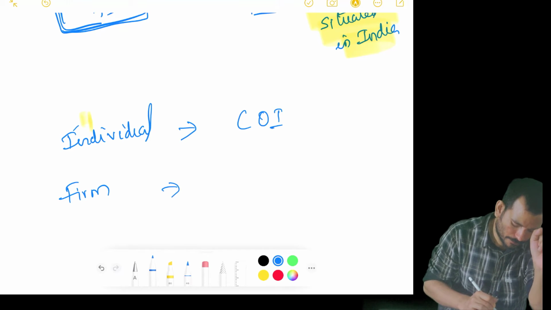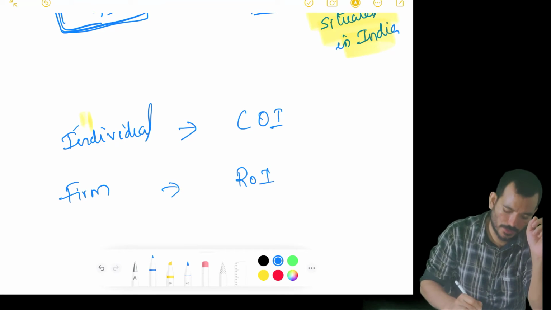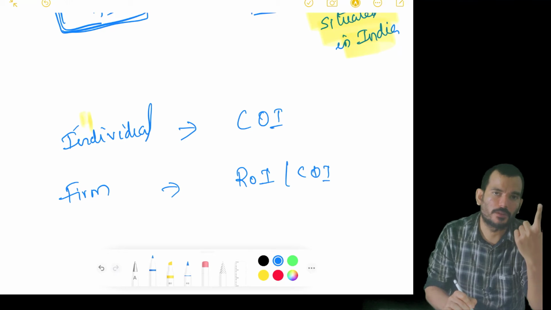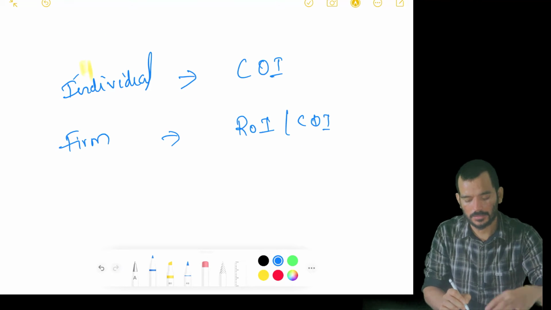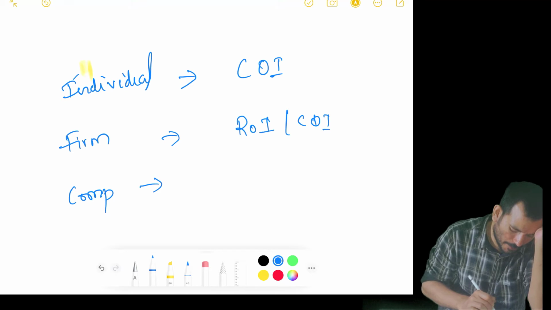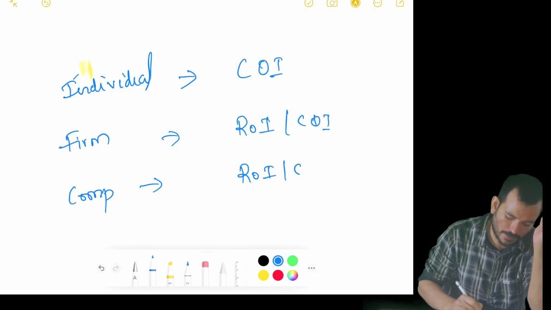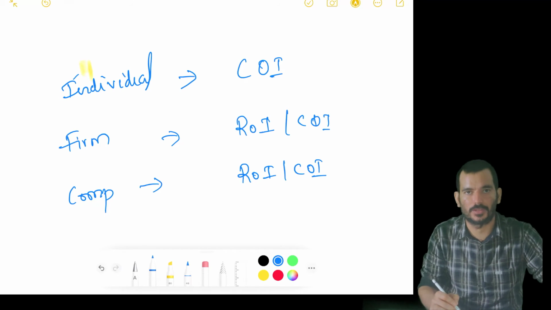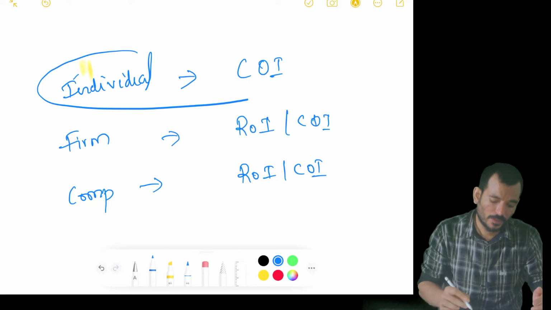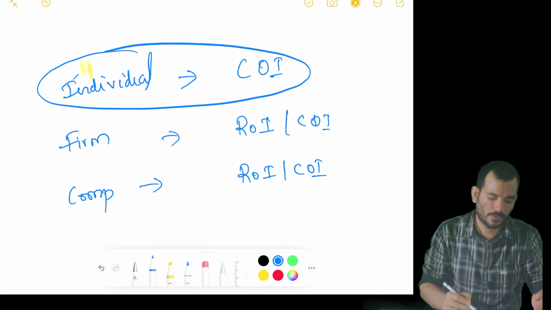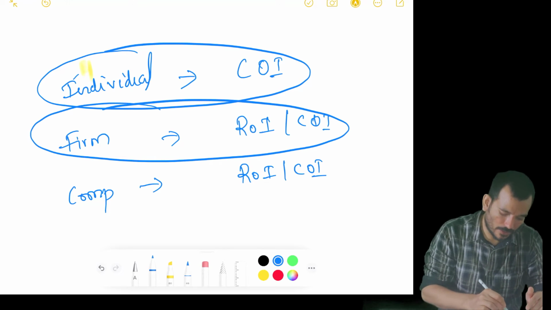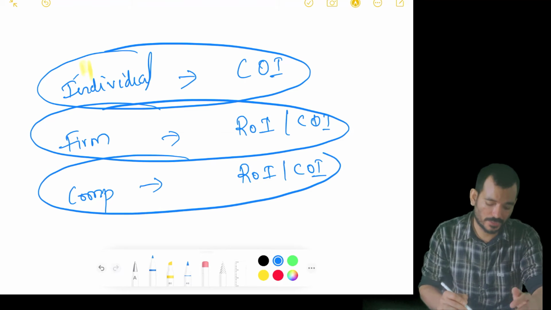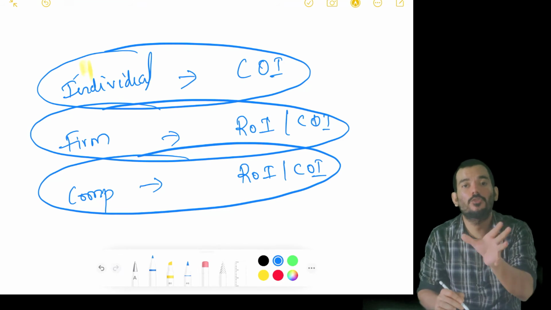If it is a firm, at least one of the partners needs to be a resident of India or citizen of India. Getting? If it is a company, at least one of the shareholders must be a resident of India or citizen of India. You're getting? But the provision has been given in a reverse way. What do you mean by that reverse way? The individual is not a citizen of India, or none of the partners in the firm is a resident of India or citizen of India, none of the shareholders of the company are resident of India or citizen of India. Then we can say that there is no business connection.